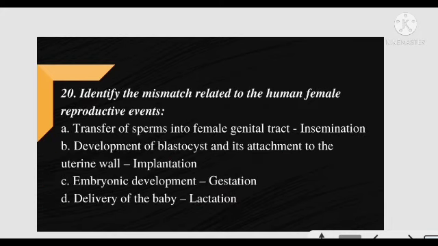Next question. Identify the mismatch related to the human female reproductive event. You have to find the incorrect or mismatched pair. Five seconds more. And the correct answer is option D. Delivery of baby is not known as lactation, it is known as parturition. Okay? Else all are correct.